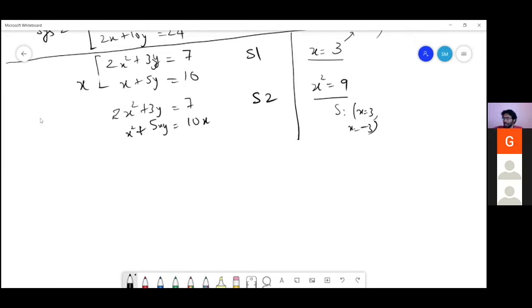This is what George Polya says: if you find a difficult problem, then find a simpler problem that you can solve. So just take these two equations: x plus 5y is equal to 10, and x square plus 5xy is equal to 10x. Now what can I say about the solution space of, we'll call these S1 and S2? Now you're saying that they are different, is it?